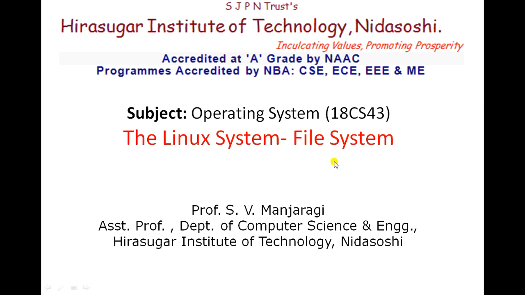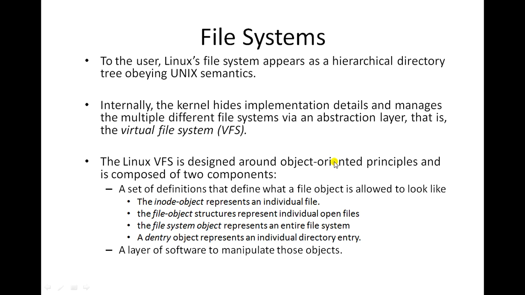We all know that the file system is an integral part of any operating system because in the computer system, everything will be stored in the form of a file only. So, file system is providing a way to organize the files properly. Its main purpose is to access the files efficiently. It means whenever you want to access any particular file, it must be made available without any delay. So that is the main purpose of file system implementation.